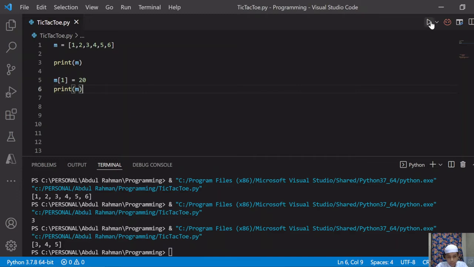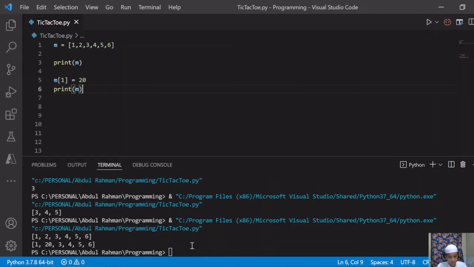And now if I run this program and see what is coming, as you can see here, we have given print m, right? That's why it's printing 1, comma, 2, comma, till 6. But now we have added 2 lines of code, right? m1 is equal to 20, meaning in place of 2 I want 20. And print m means that in place of 2 it will give 20. So now let's bring this together with our game.